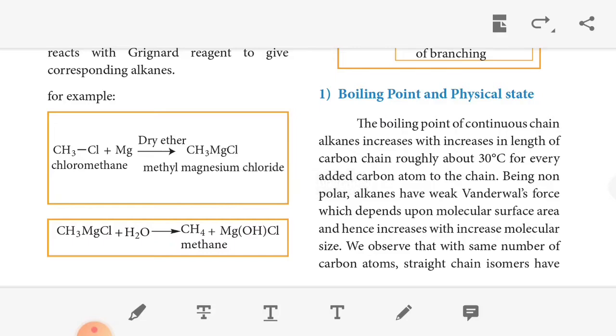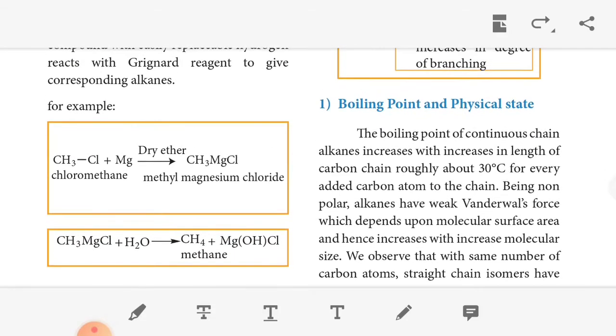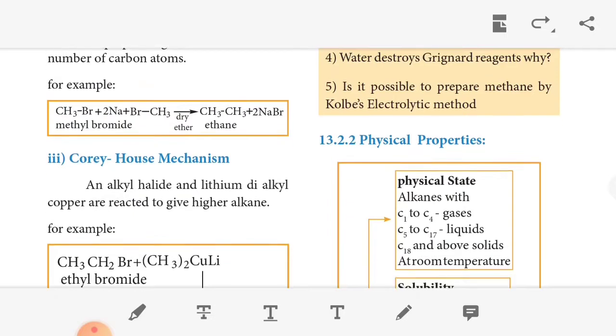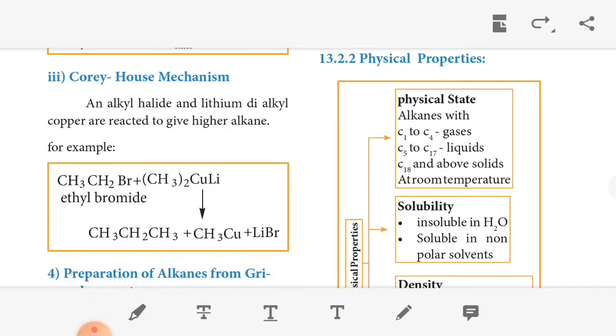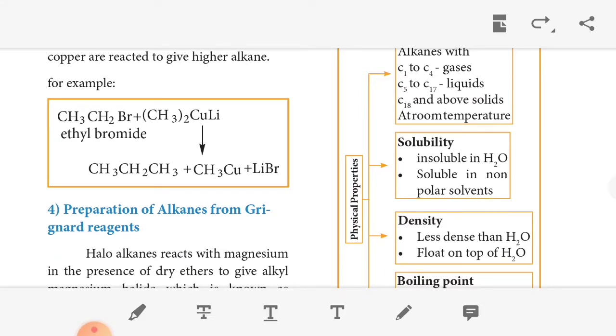The next topic is boiling point and physical state, which are physical properties. For alkanes, C1 to C4, the lower members with fewer carbons, are gases, C5 to C17 are liquids, and above C18 they are solids at room temperature. Then solubility: alkanes are insoluble in water and soluble in non-polar solvents. Polar solvents contain HOH, while non-polar solvents do not contain OH.